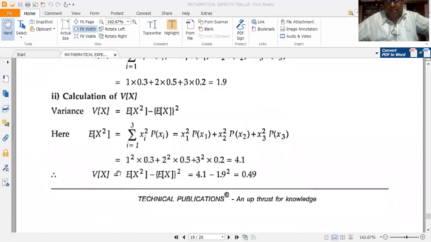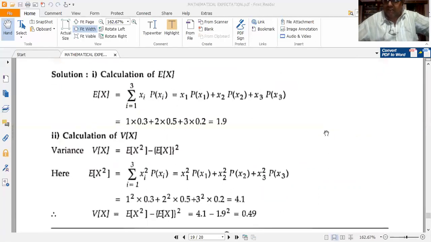I get 4.1. V of x is variance, or sigma x squared, or Var of x. So E of x squared minus mean squared. So 4.1 minus 1.9 squared, I get 0.49. So this completes the solution. Is it not very easy? That's why I went a little bit at a more pace, because it's a straight calculation, substitution and finding it.